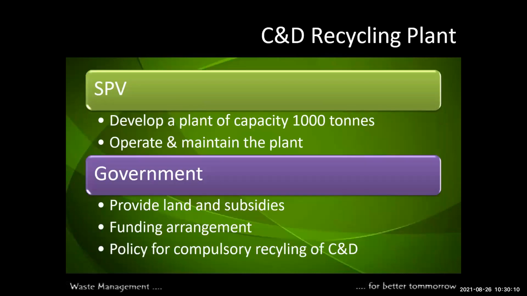Okay. Then now the C&D recycling plant. An SPV develops a plant with a capacity of 1,000 tons and operates and maintains the plant. Government bodies function to provide land and subsidies, funding arrangements, policy, and compulsory recycling for C&D. This is the government's role.